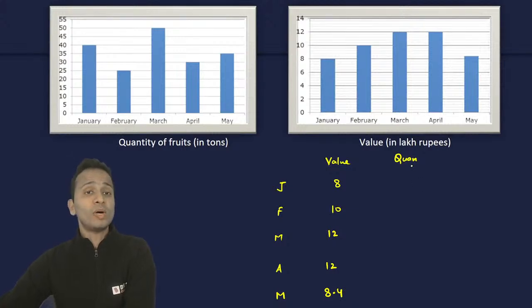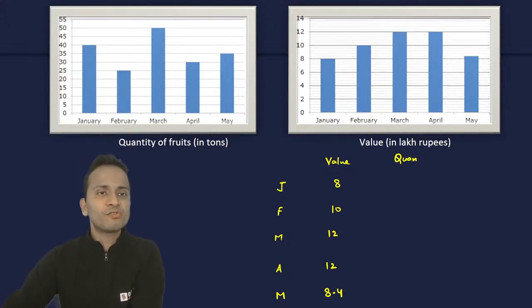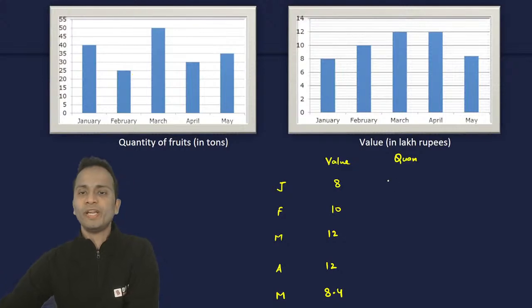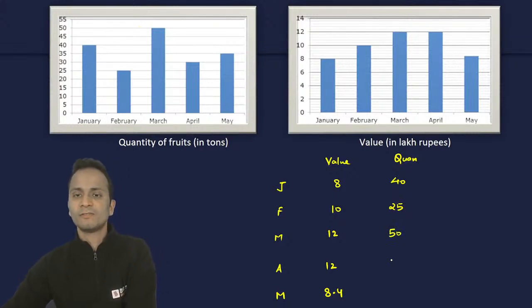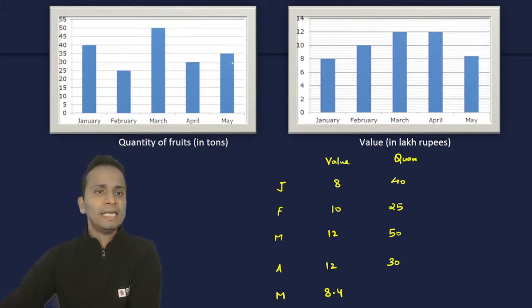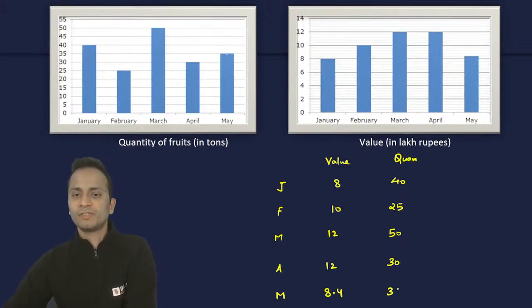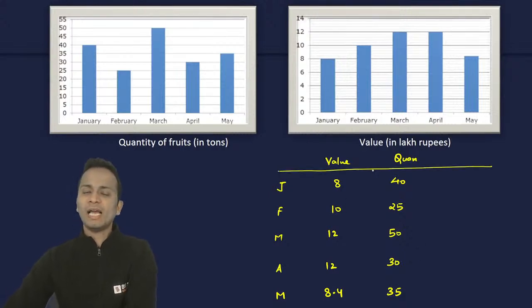Then quantity for January is 40, February is 25, then 50, 30, and the last value is 35. Okay, right? So I have the value, I have the quantity.